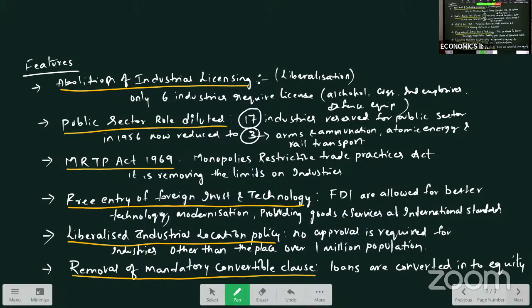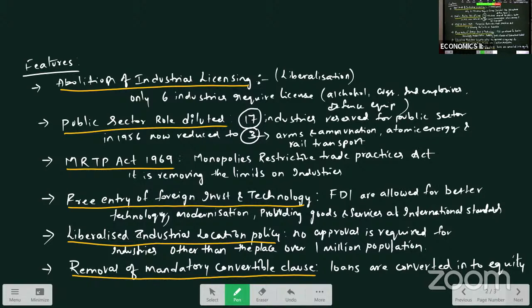They are alcohol, cigarette, hazardous chemicals, drugs and pharmaceuticals, electronics, aerospace and defense equipment, and industrial explosives. Just write down that point. Means with this new industrial policy, license is not compulsory for all the industries. Only 6 industries require license. Just give those names.